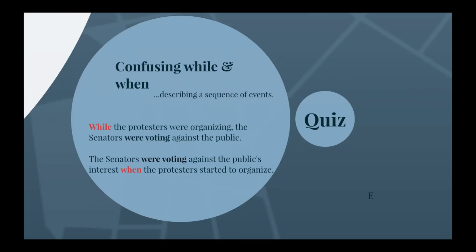When describing a sequence of events, students oftentimes confuse while and when. Like in the following example. While the protesters were organizing, the senators were voting against the public. And the senators were voting against the public's interests when the protesters started to organize. Exchanging one word for another drastically changes the meaning of the sentence. Now pause the video and complete exercise E on your practice worksheet.